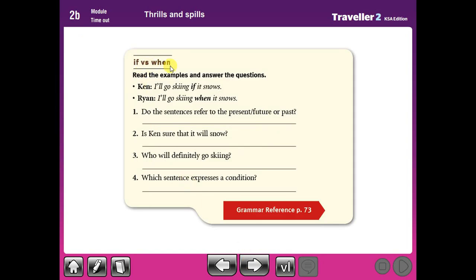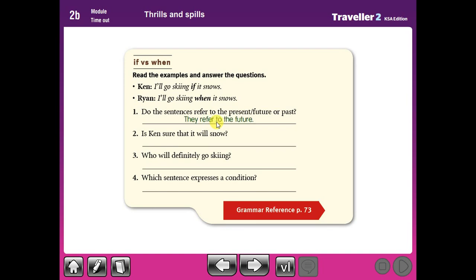If versus when. Read the examples and answer the questions. I'll go skiing if it snows. I'll go skiing when it snows. Do the sentences refer to the present, future, or past?